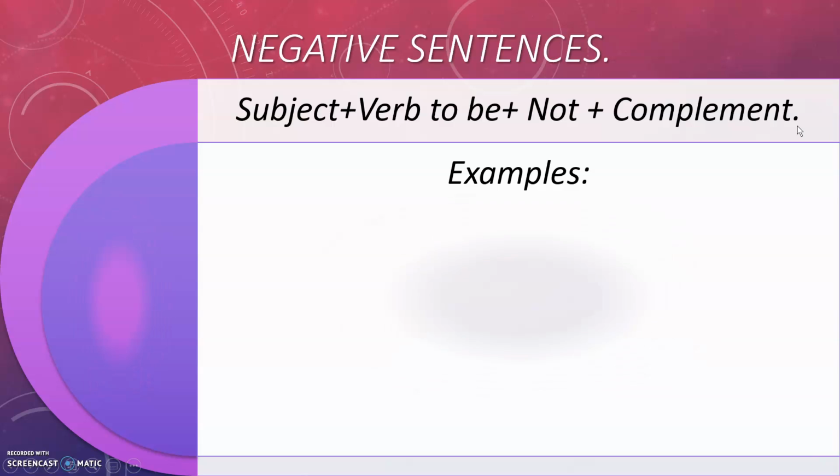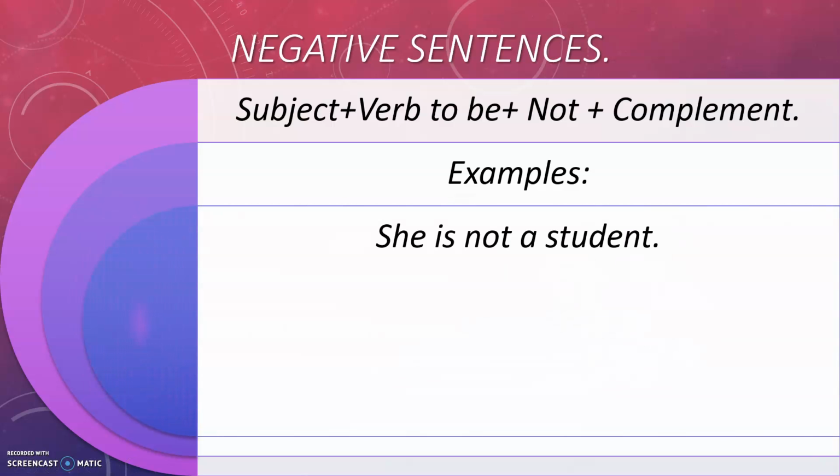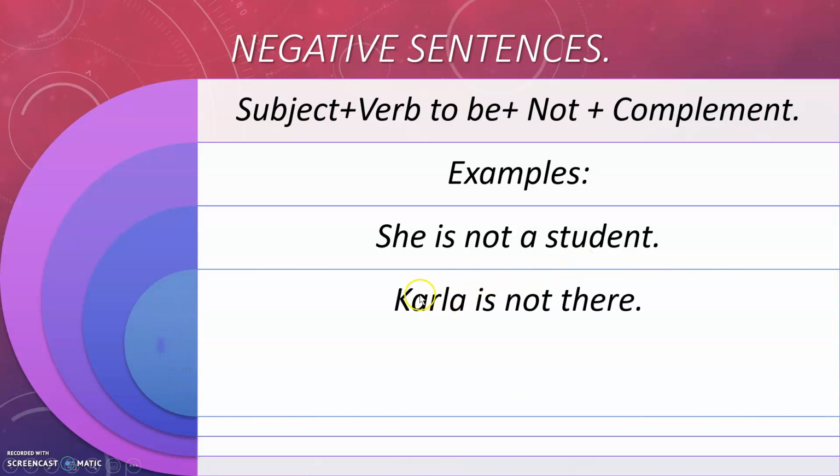Now, let's look at some examples. Now, "She's not a student." She's not a student, the same thing. Subject, she, verb to be is, the "not" is here, and the complement is a student. Now, "Carla is not there." Carla is the subject, verb to be is, the "not" is here, and the complement is there.